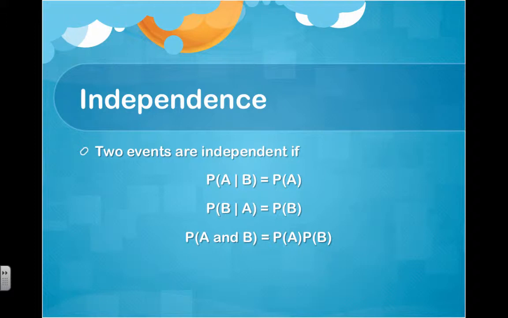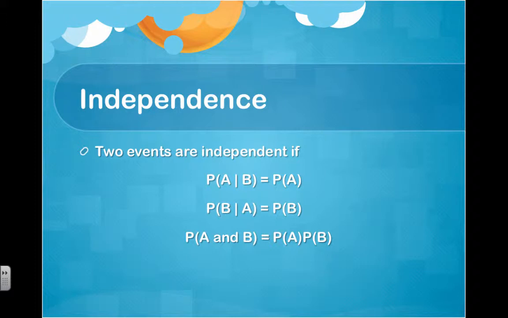So let's break down what that actually means in layman's terms. What we're saying is the probability of something happening given that something else has happened. The probability of getting an A given that you are female is the same as your probability of getting an A. That being female does not actually impact your probability.